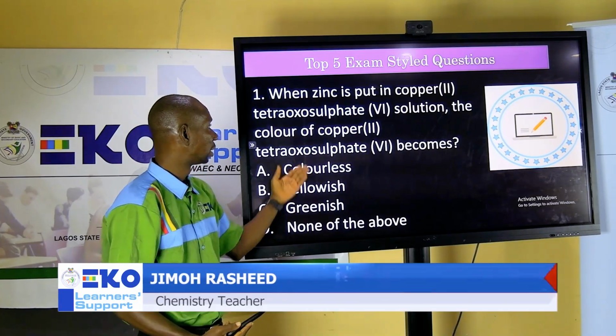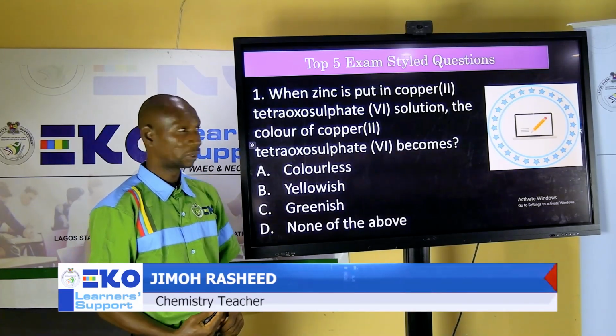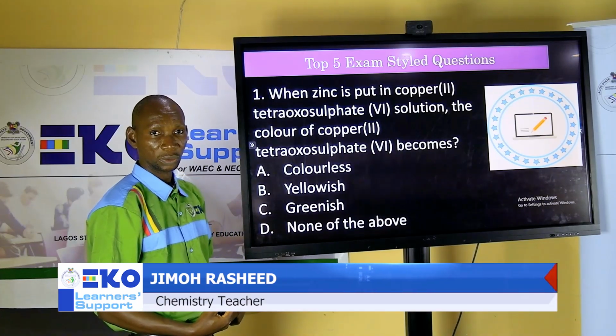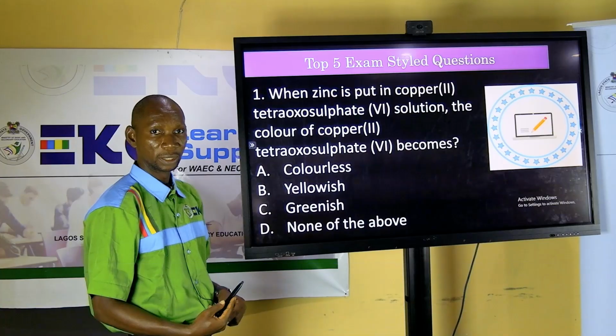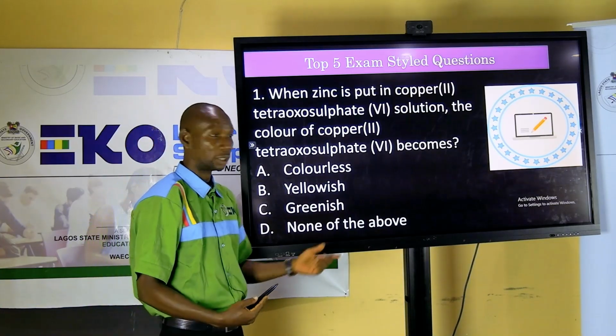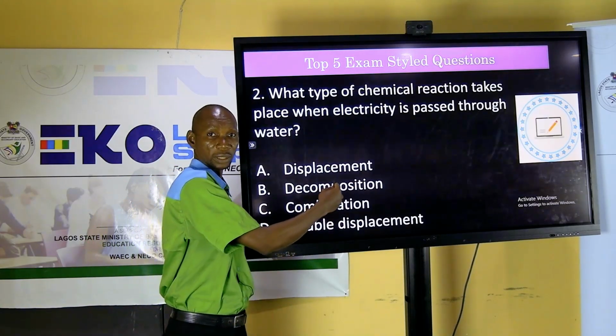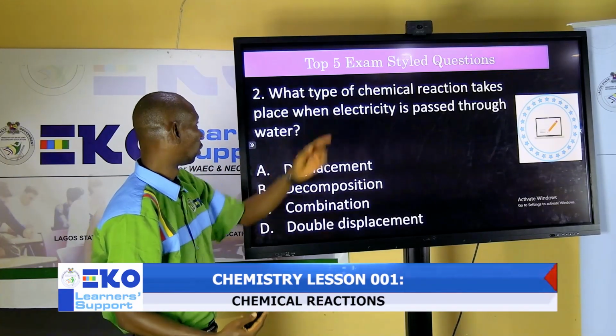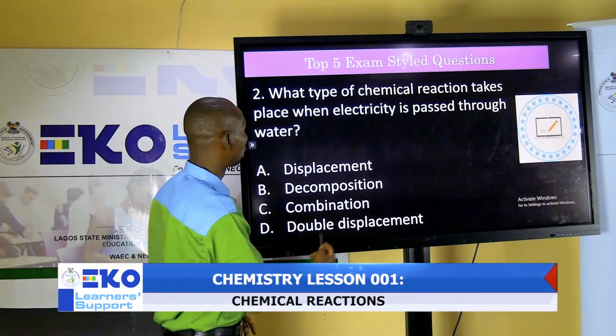You are adding zinc to copper 2 tetrahydrosulfate 6. What is going to be the color of the solution? What did you say? Of course, you are correct. The solution becomes colorless as a result of displacement of the zinc by the copper.